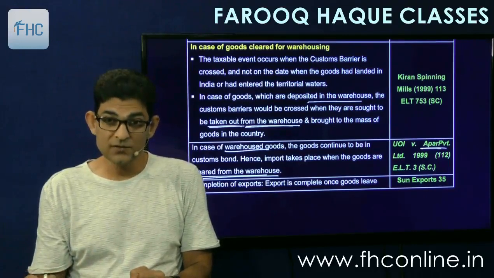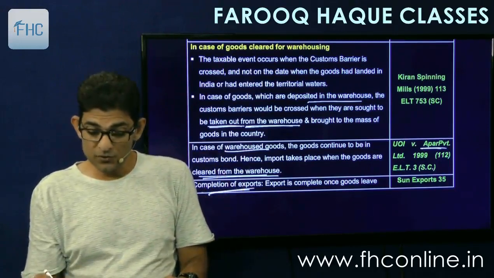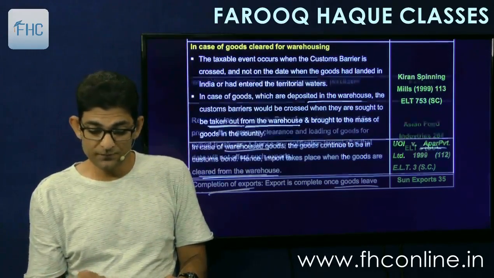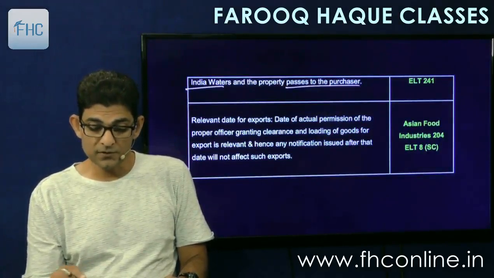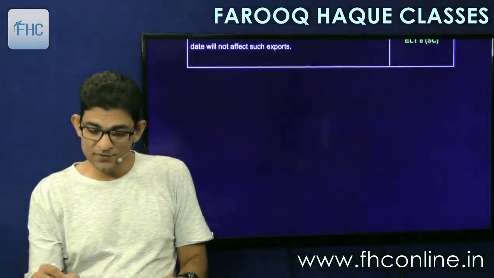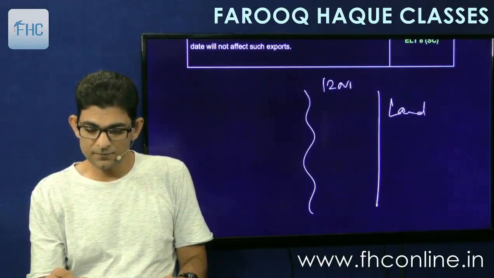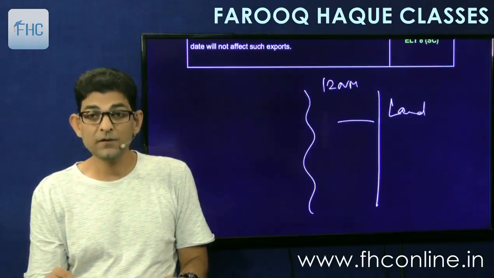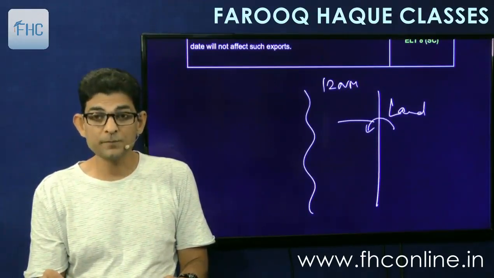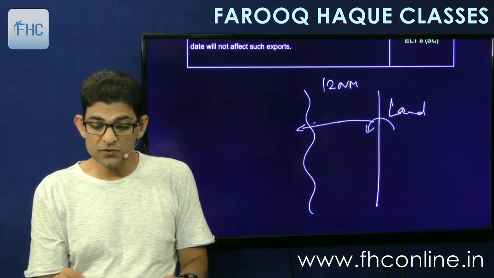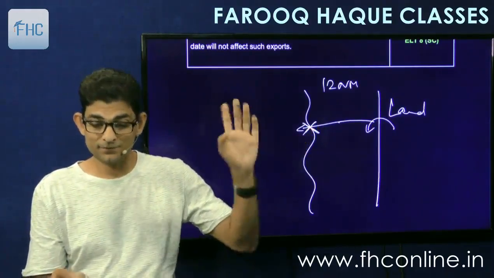Then there is an export case, completion of export. When does the export complete? So it says export is complete once goods leave Indian waters and the property passes to the purchaser. So in case of export, what happens is that this is the land and this is the 12 nautical miles. So if any ship leaves here, export begins. Export begins when the goods are put on the ship, and export ends when it crosses the territorial waters. So this is when the export ends.